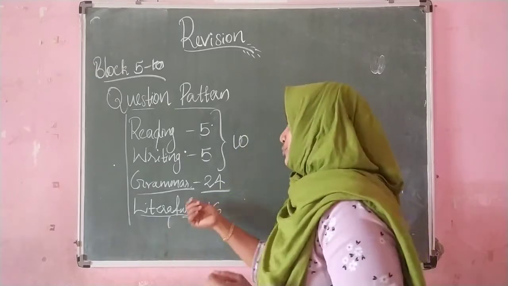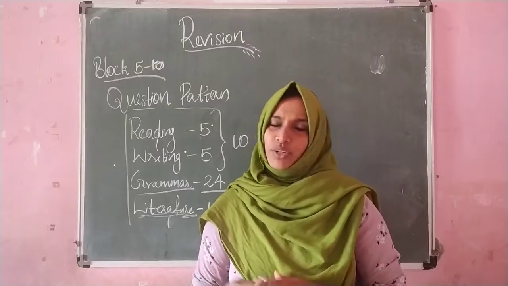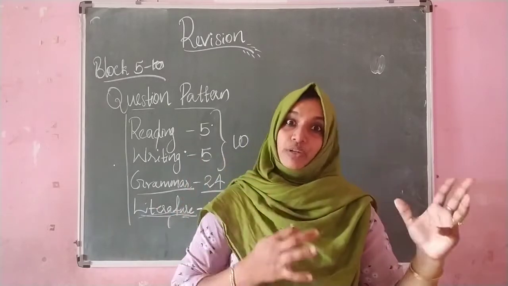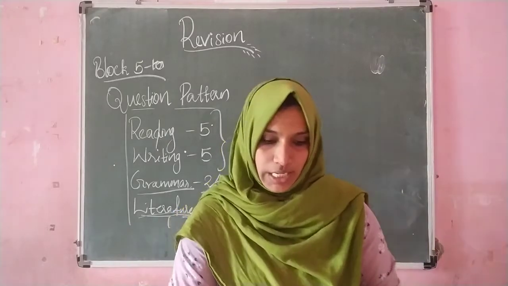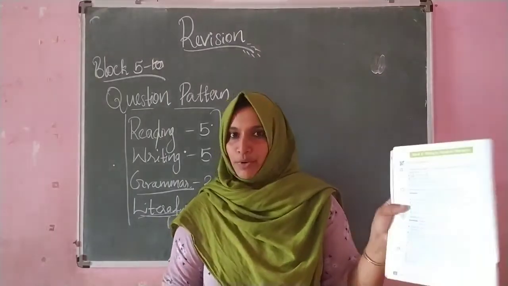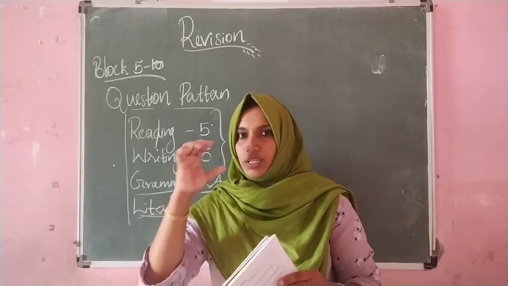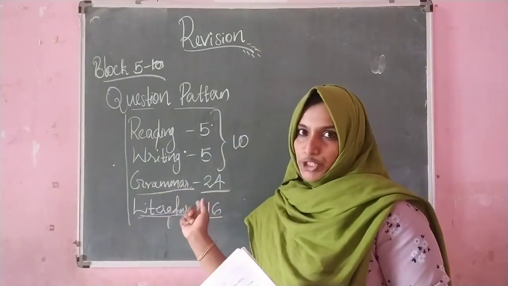Means you have to write all the answers in full sentences. Most of the questions will come from the practice questions. You can see that in each block there are some practice questions you will get. So some of the questions will come in this literature part.